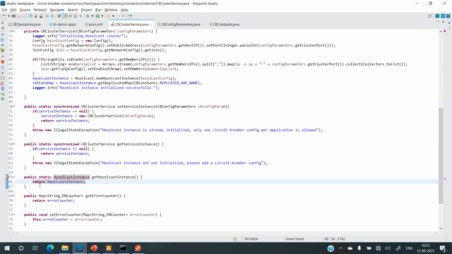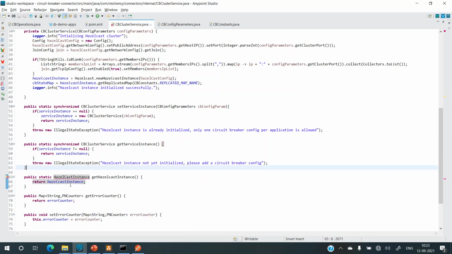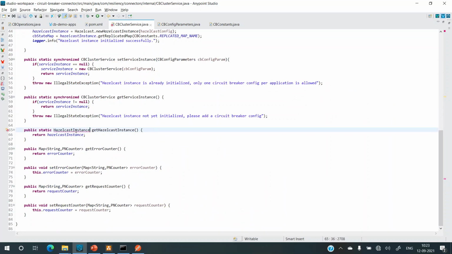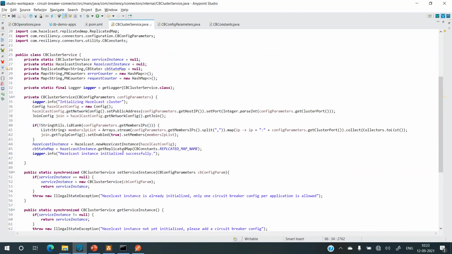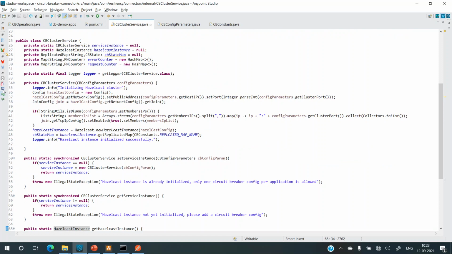Okay, so what's the error? Thing Hazelcast instance. Okay, so there was a typo, and all right, so we are pretty much ready with all the methods. Now, one is to initialize.